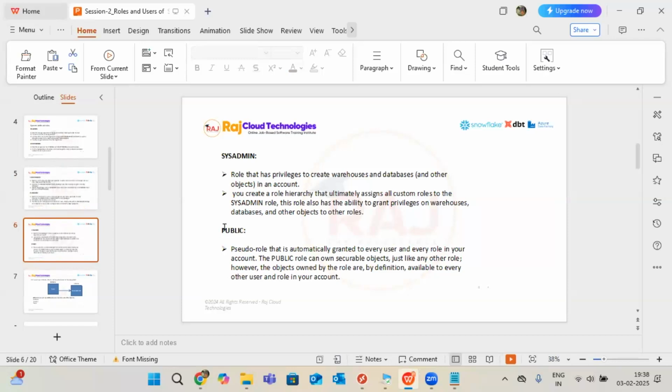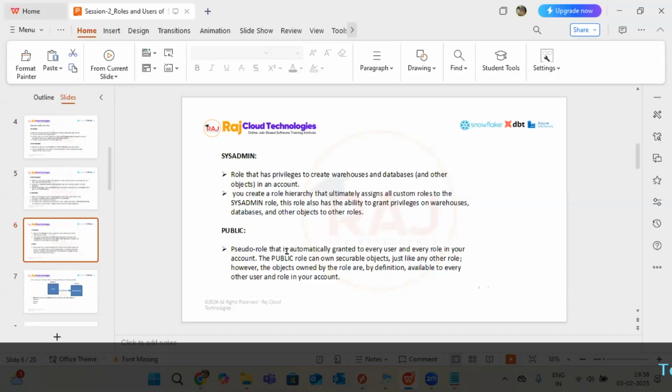And finally the common role, public. It doesn't have any permissions; by default it will be created. It's a pseudo kind of role automatically for every user, for every role, for every account, in any case, 100% it will be created. If you create a user, every user by default gets the public access. No one has to give the privileges.